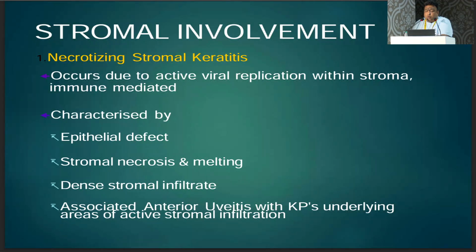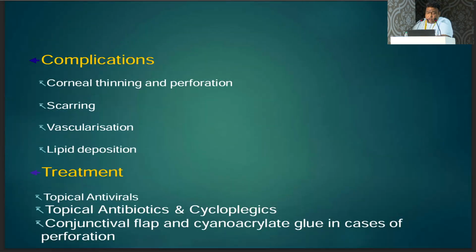In necrotizing stromal keratitis, there is active viral replication within the stroma, which is generally immune-mediated. So it is characterized by epithelial defect, stromal necrosis and melting. There is dense stromal infiltrate and associated anterior uveitis with keratic precipitates underlying the area of active stromal infiltration.